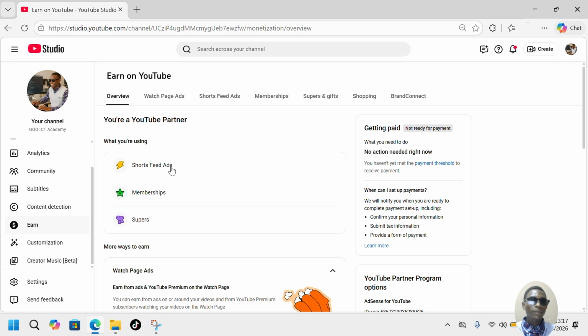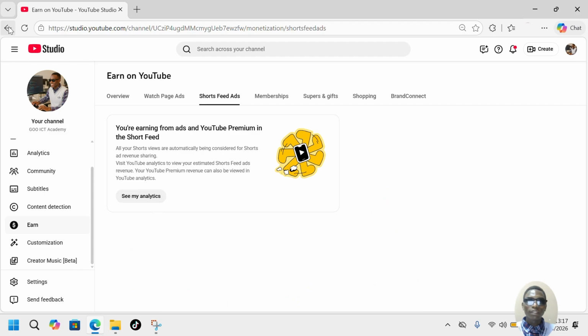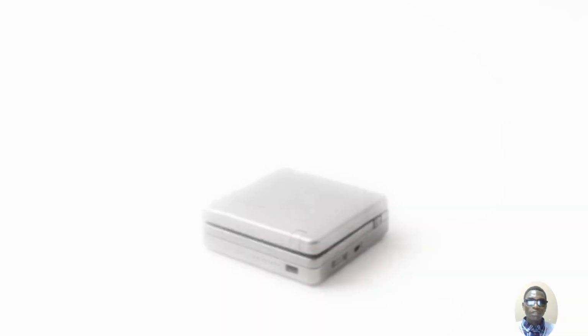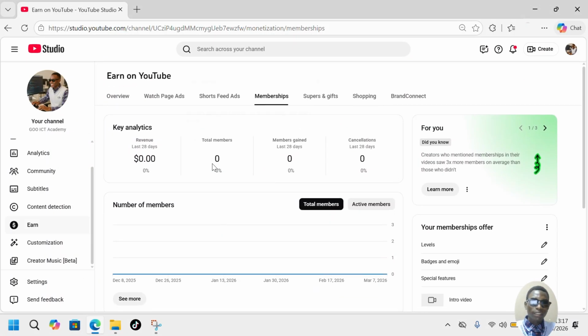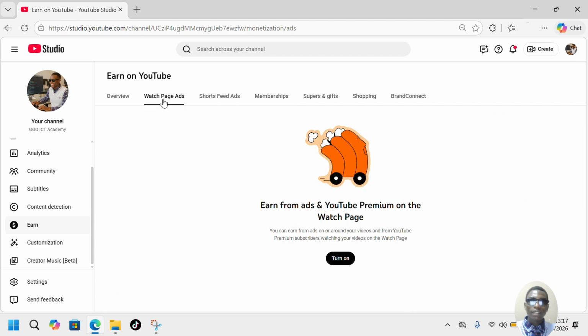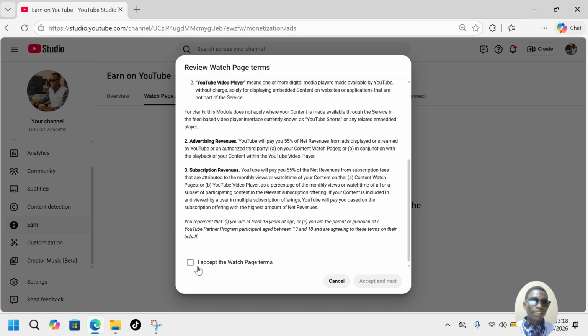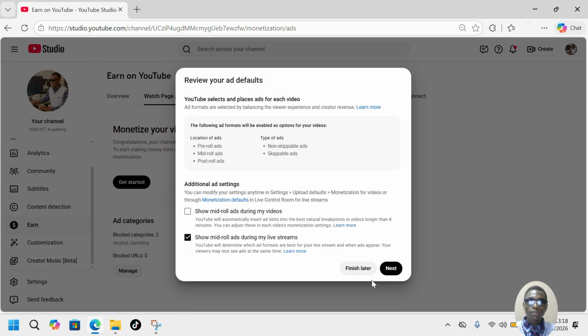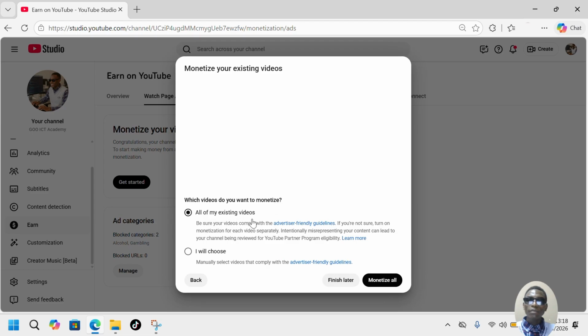Now Shorts feed ads are already opened, right? As you see here, I already turned it on. Now you can also open this one for watch page ads. Also click on it, turn on. Also we accept and click next. Here accept and next. Please, you can't earn any money without opening these tools. Ads during my live stream. We click on next. Here, all my existing videos.